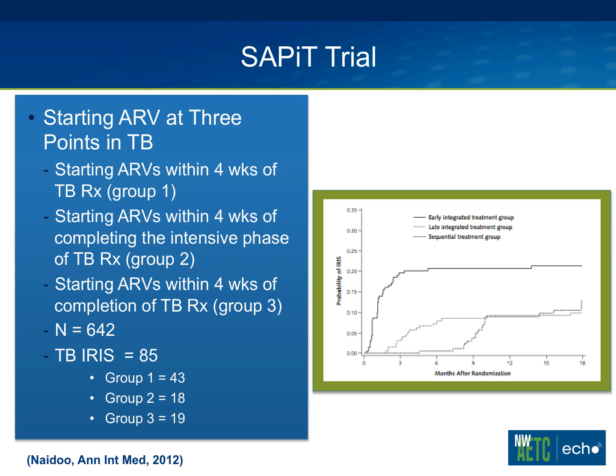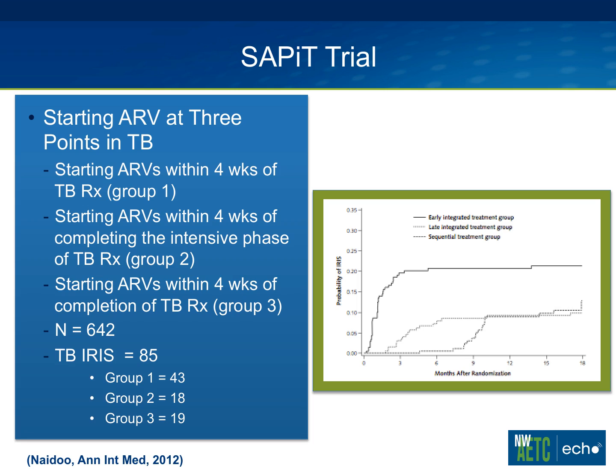So starting antiretroviral therapy 8 to 12 weeks after starting TB therapy, that's group 2. And then the third group is waiting until you complete your TB therapy, so that's 6 months into your treatment course. That's group 3. There were 642 patients in the SAPIT study, and IRIS developed in 85 of them. Most of that was in group 1.